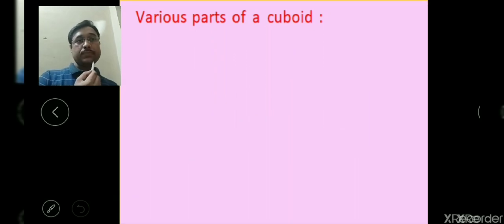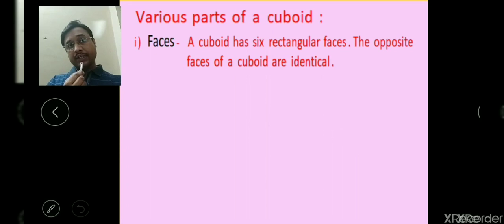Next, various parts of a cuboid we can write in this way: a cuboid has 6 rectangular faces and the opposite faces are identical and congruent. I have said already that the opposite faces of a cuboid are congruent. They are just the same, identical.